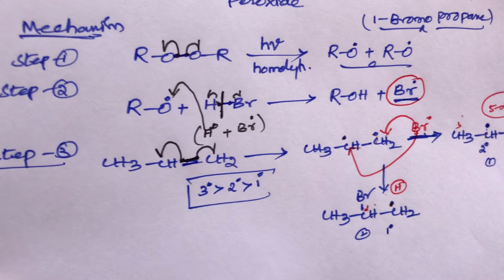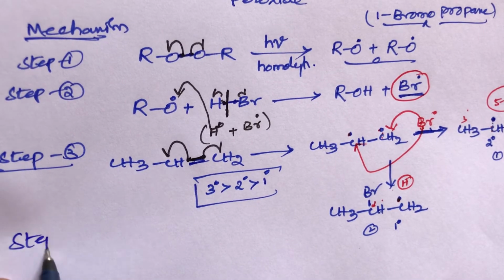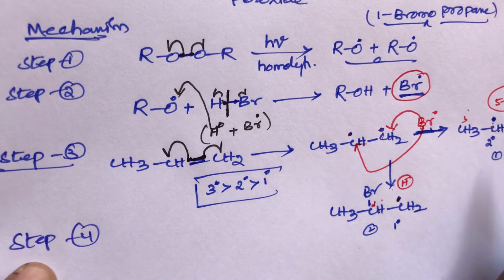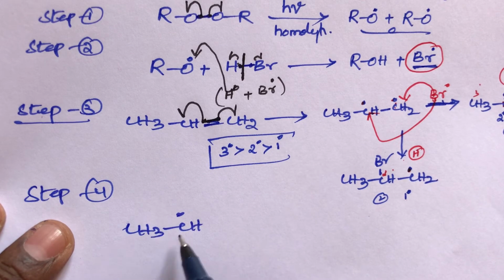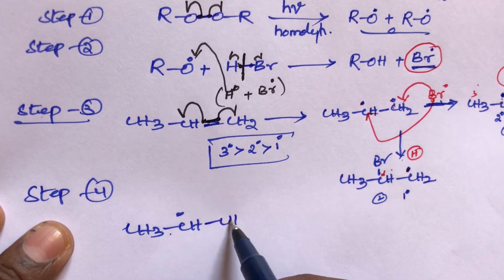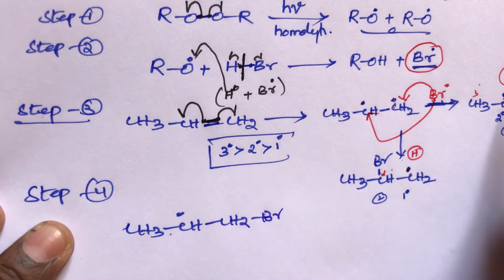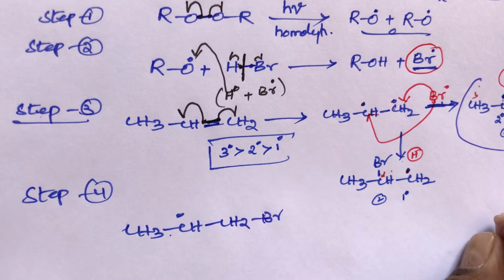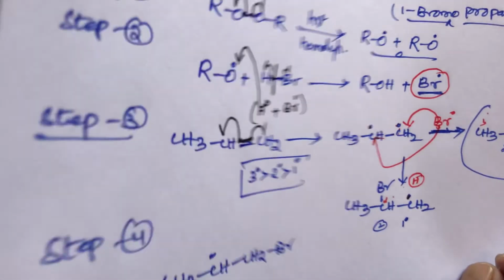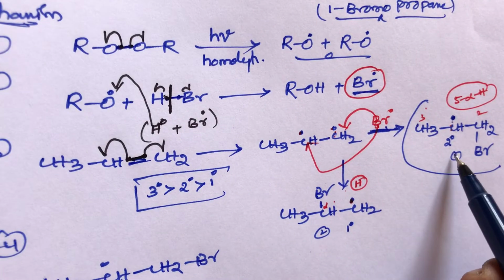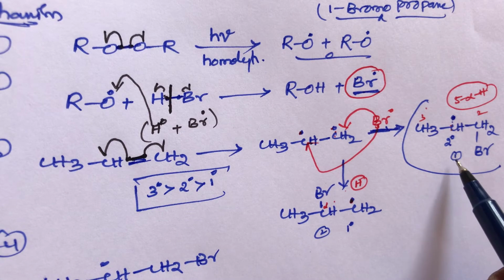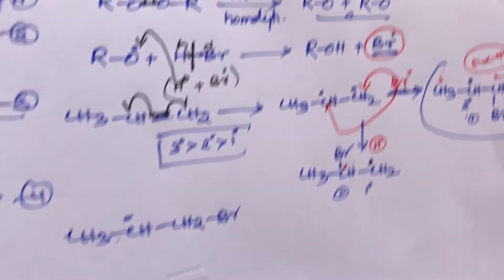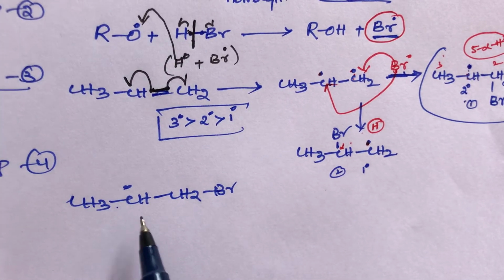Now what about step 4, students? Step 4: take the compound CH3 CH free radical, then CH2 Br. I am writing here the continuation. This is the intermediate compound, the secondary free radical, and this intermediate compound will be stable. So take the secondary free radical, I am writing here CH3 CH free radical, then CH2 Br.